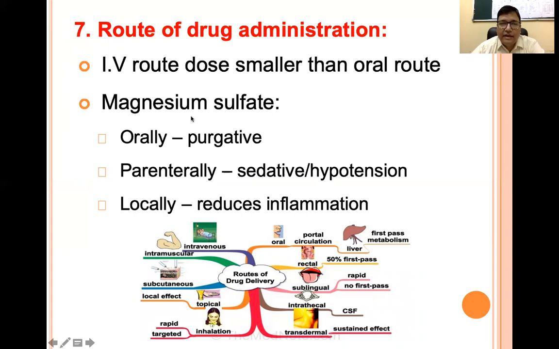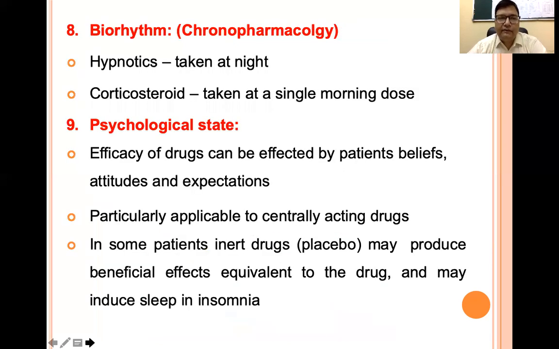By different routes, magnesium sulfate has different effects. Like if we take magnesium sulfate orally, it has a purgative effect. If we take it parenterally, it has a sedative or hypotensive effect, and locally it reduces inflammation. So by giving it by different routes, we are going to produce different effects.